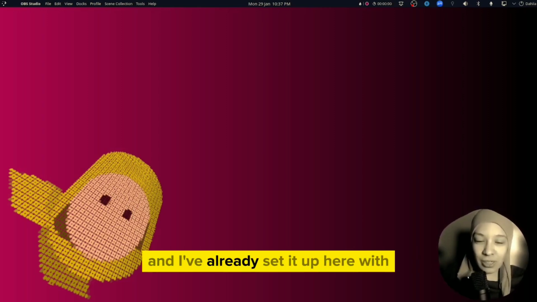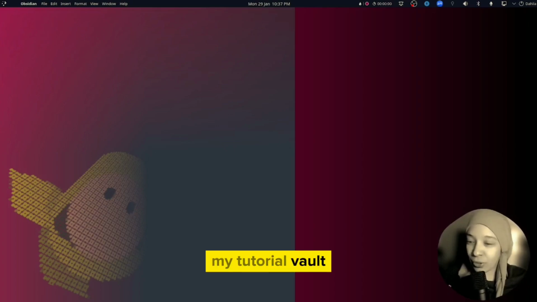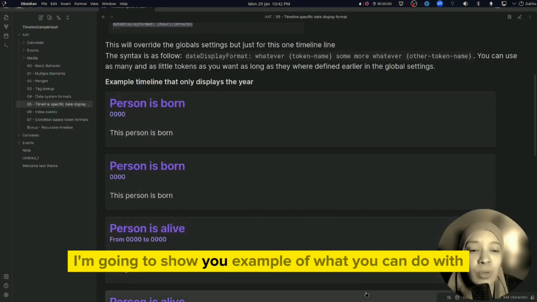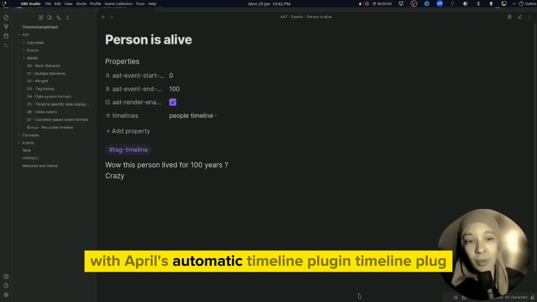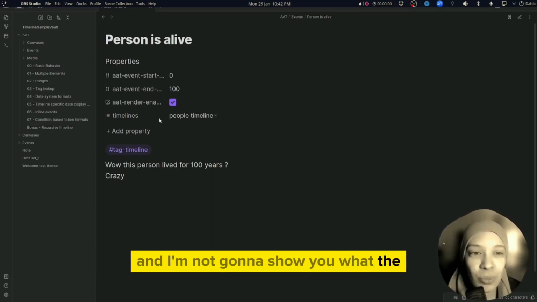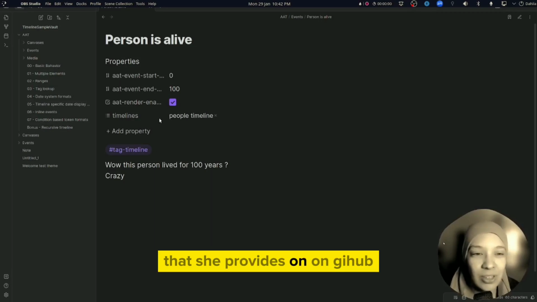And I've already set it up here with my tutorial vault. I'm going to show you an example of what you can do with April's Automatic Timeline plugin. And I'm not going to show you with the sample vault that she provides on GitHub.